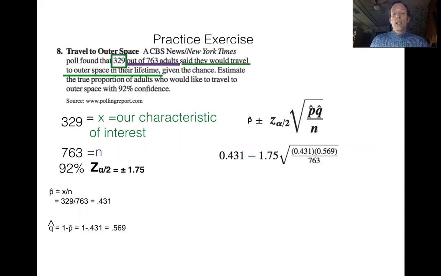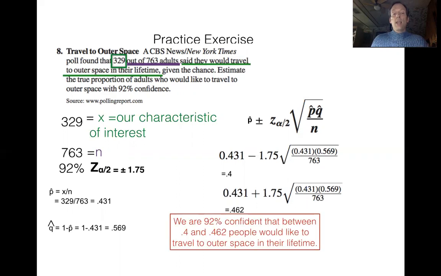Okay, so for my left side, when I fill out everything, I'm going to end up with 0.4. When I fill out my right side, that's the number that I'm going to end up getting. When I put all this together, what can I say? Well, my final conclusion is going to be that I'm 92% sure that between 40% and 46.2% of the people would like to travel to outer space in their lifetime.